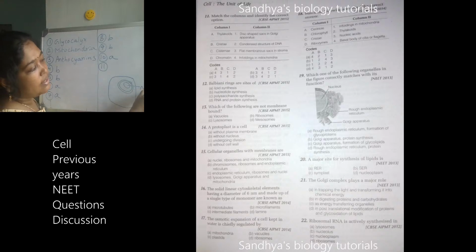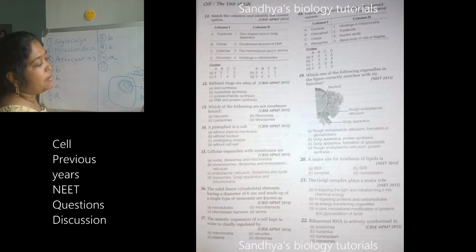Whenever the cell is not dividing, that means it is in interphase, in the interphase the chromosomes will be present in the form of thread-like structures, which is chromatin. And if all these chromosomes are puffed up together like this at one place, that is called Balbiani rings.